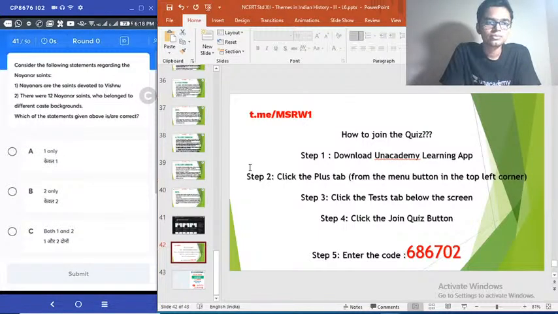Question number 41. Last 10 questions. Consider the following statements regarding Nayanar saints. 1. Nayanars are the saints devoted to Vishnu. 2. There were 12 Nayanar saints who belong to different caste backgrounds. Select the correct answer. I'm sorry, this is not from modern India, but somehow it got mixed up with the questions. Regarding Nayanars and Alvars, these are actually part of medieval India only. Okay, but anyway, try to answer it.